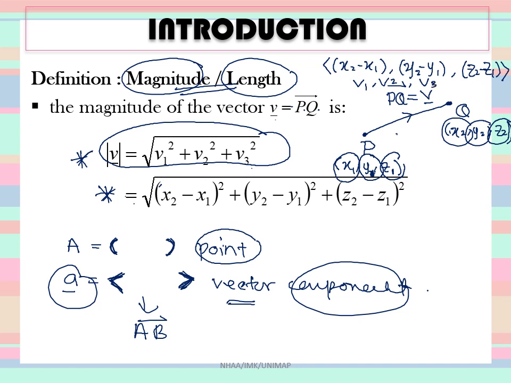So actually they are similar, it's just written in a different form.